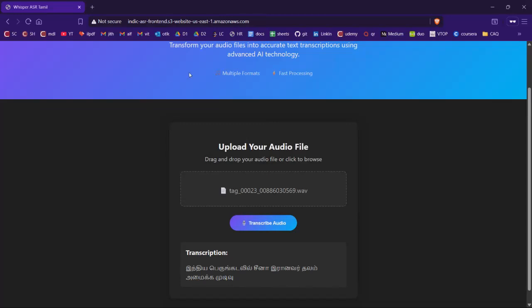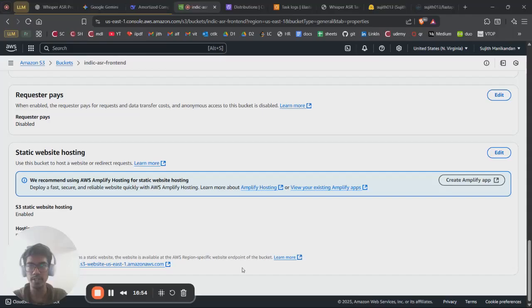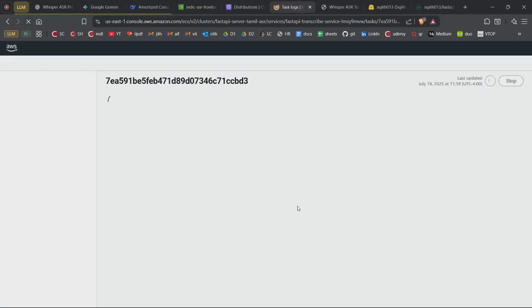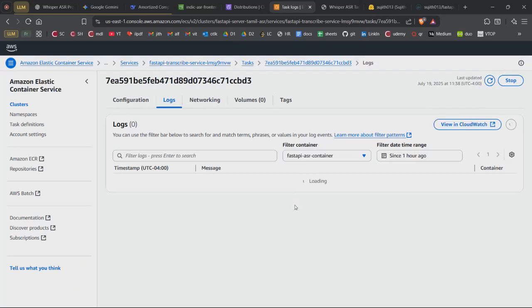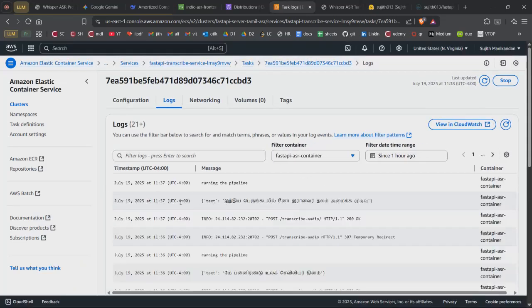Now you could see in the website that I've got the transcription output over here. This is the audio file and the transcription output in the Tamil language. If I go into the task log section of the backend FastAPI and click on refresh, now you could see the same text that has been shown over here.